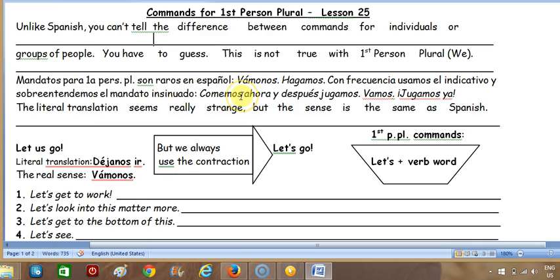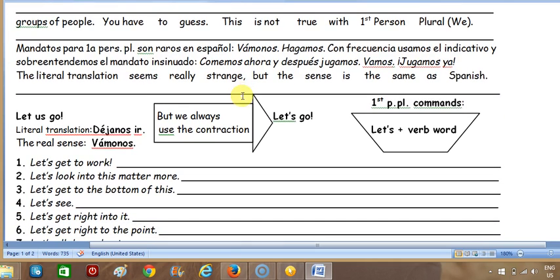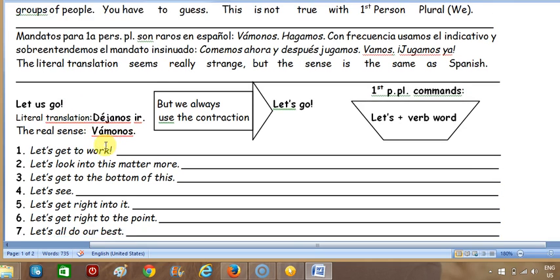Okay, so here you have some examples in Spanish of commands in the first person plural. And so when we translate, the formula is right here: let's plus the verb. When we translate the formula, it seems very strange. So the literal translation seems really strange, but the sense is the same as Spanish. So we have let us go, which you really don't ever say. Usually what you say is let's go. We always use the contraction, okay, let's go. So literally translated it would be this, but the real sense of the word is this. So this is how you translate it.